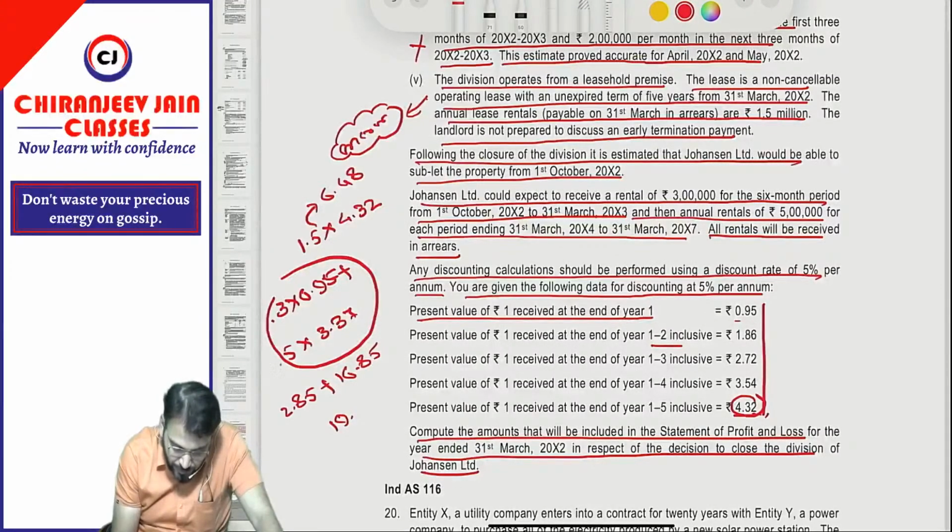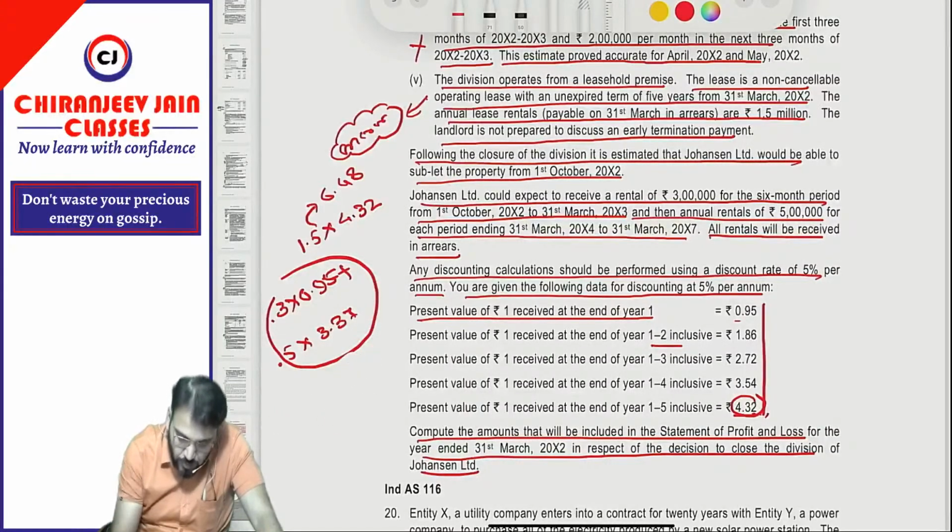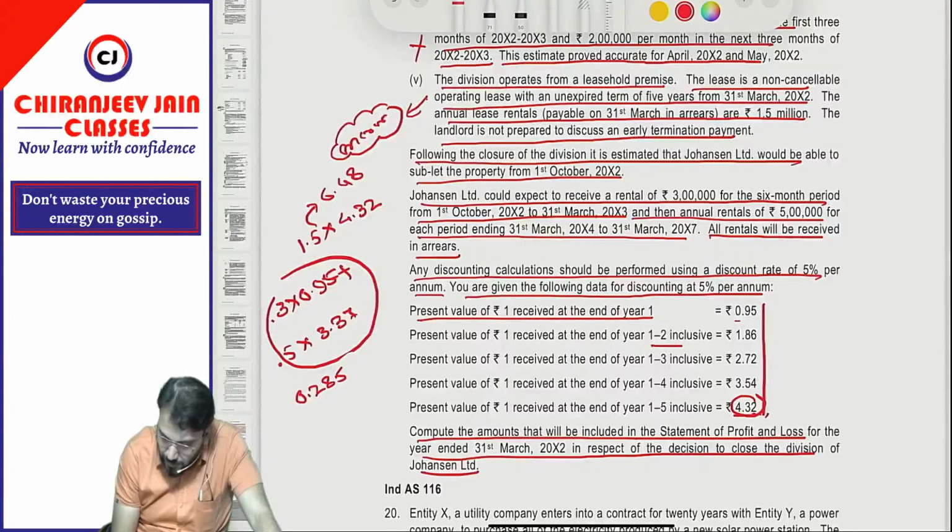So it is 0.3 and 0.5. So 0.3 into 0.95 is equal to how much? It is 0.285, correct?